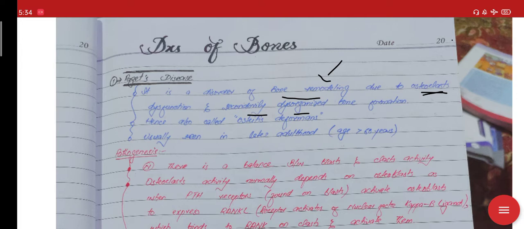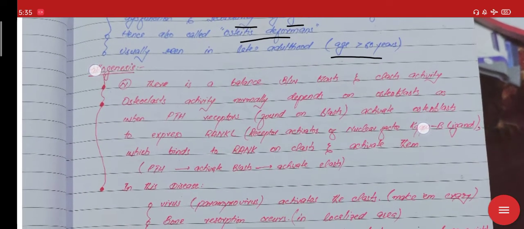So in this disorder, the osteoclasts will dysfunction, and once they dysfunction, they will eat up the bone, and that bone will be produced again by the osteoblasts in some disorganized manner. So this disease is called Paget disease, and it is a disorder of bone remodeling. Hence it is also called osteitis deformans, since disorganized bone is formed, and it is usually seen in late adulthood when the age is greater than 60 years. So it is a disease of elderly people.